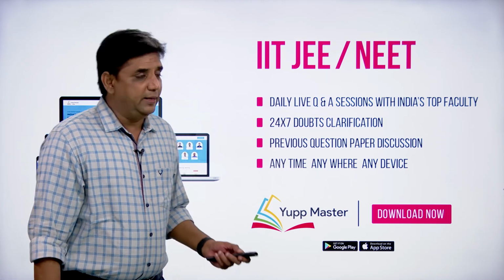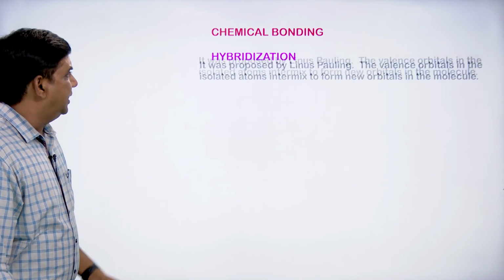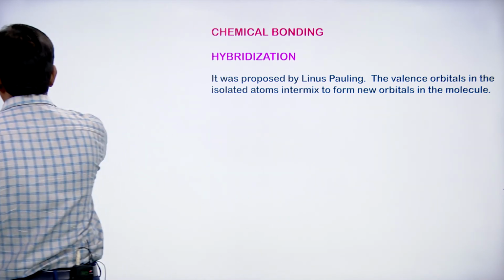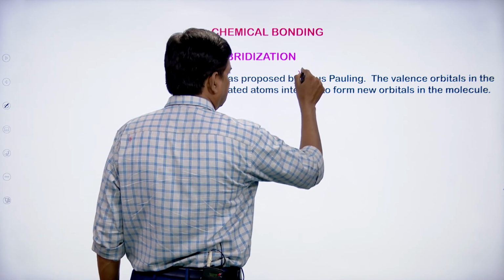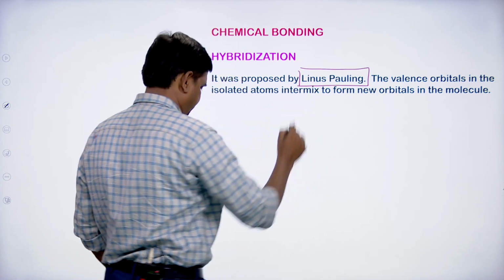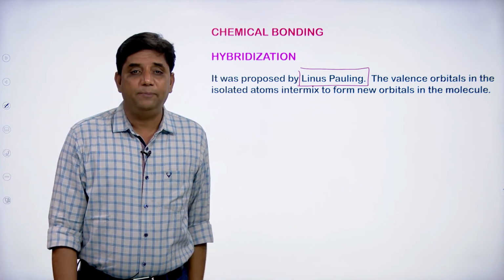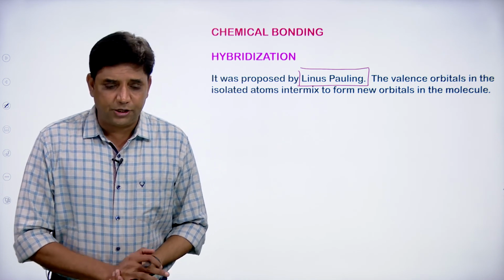So, the hybridization concept, let us see students. This was introduced by Linus Pauling. Basically, what do we mean by hybridization?